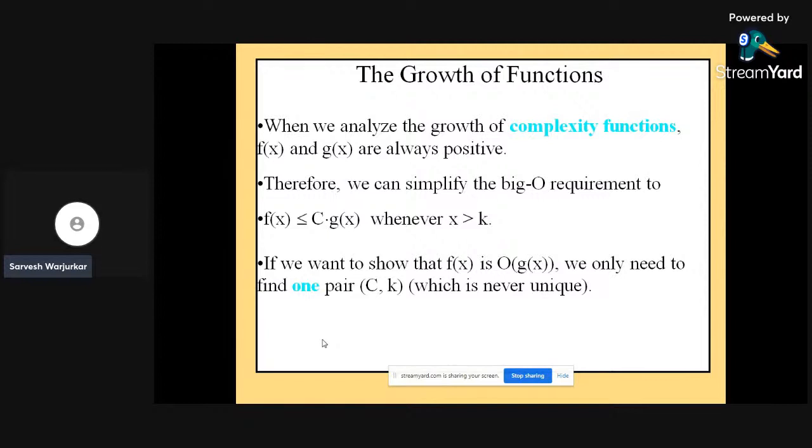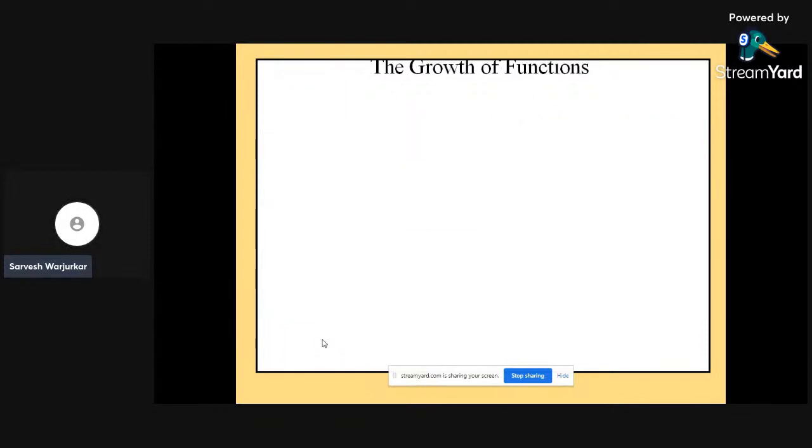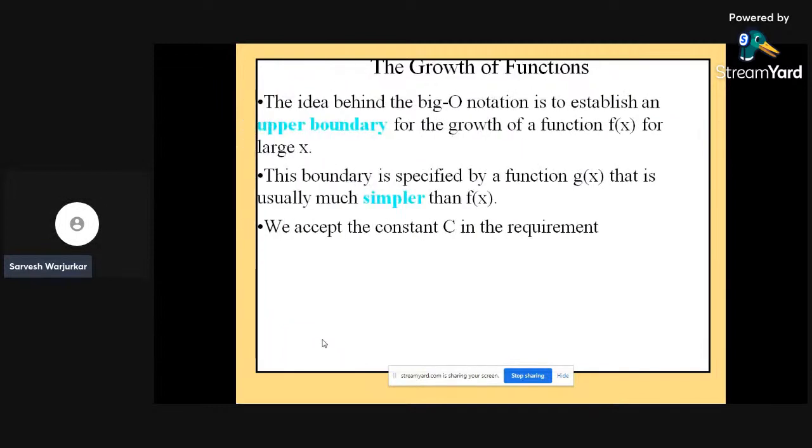For any constant k, if we want to show that f of x is big O of g of x, in the next slide I have explained it in a diagrammatic way, so no need to worry. We only need to find one pair of constants, c comma k, which is never unique. The idea behind big O notation is to establish the upper boundary for the growth of any function, say f of x, for large values of x. The boundary is specified by the function g of x, which is usually much simpler than the function f of x.